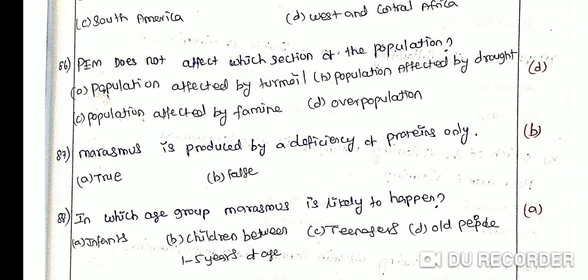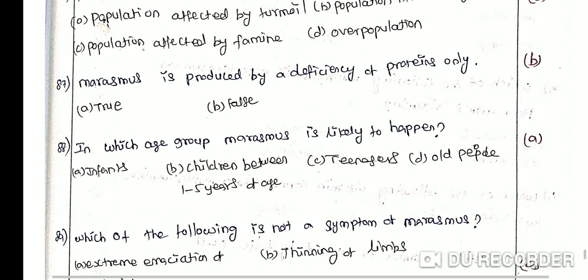Marasmus is produced by a deficiency of protein only. Option A true, option B false. The correct answer is option B false. Marasmus is produced by a simultaneous deficiency of protein and calories. It occurs if the mother's milk is replaced too early by other foods which are poor in both proteins and calorific values.